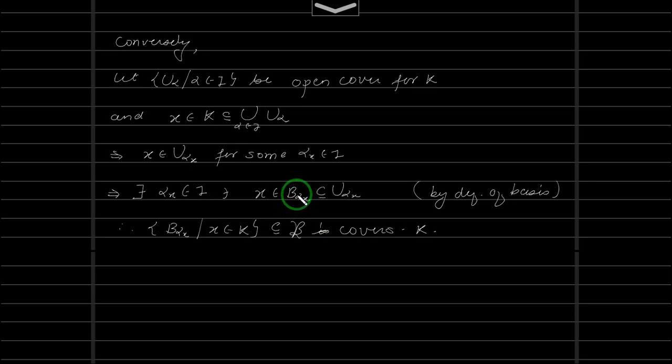We take all these B alpha x where x belongs to K, and of course that will cover K, because for each x in K we have one B alpha x. If it is finite or infinite, everything will be taken care of.